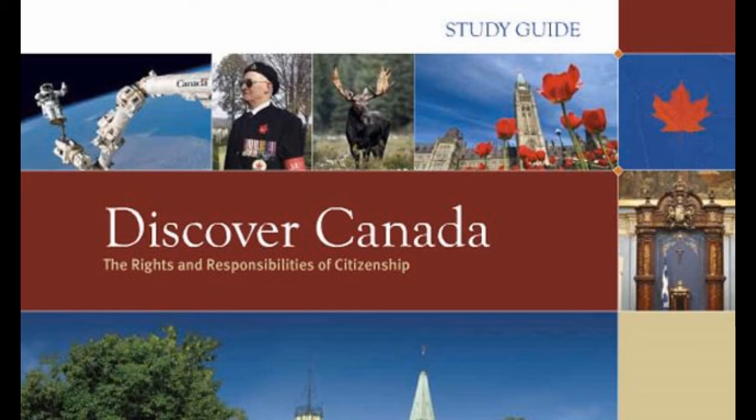Step 2 is called second reading. In this step, members debate the bill's principle. Step 3 is the committee stage. At this stage, committee members study the bill clause by clause. Step 4 is the report stage. At this stage, members can make other amendments to the bill. Step 5 is called the third reading. At this stage, members debate and vote on the bill.